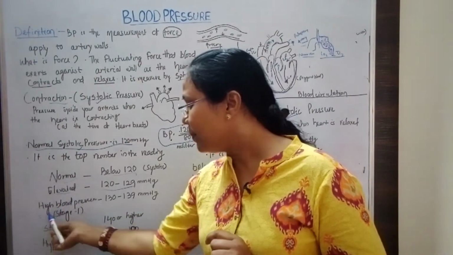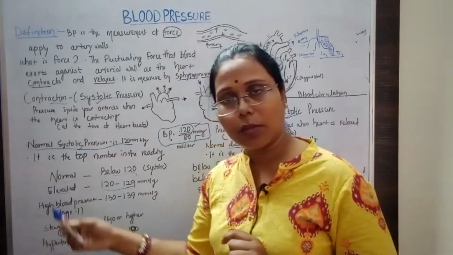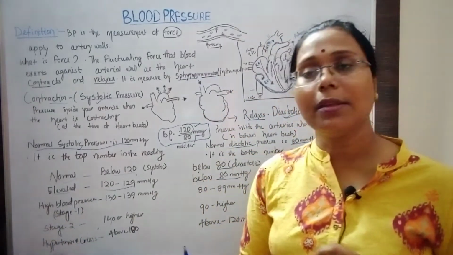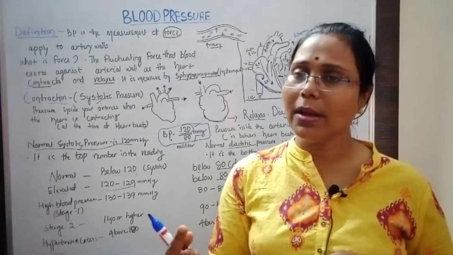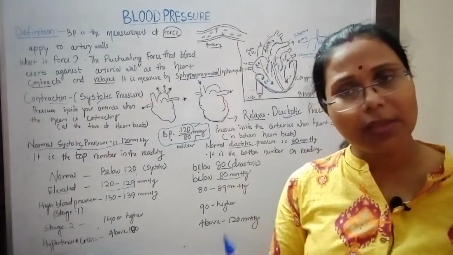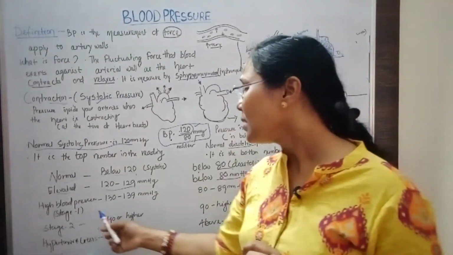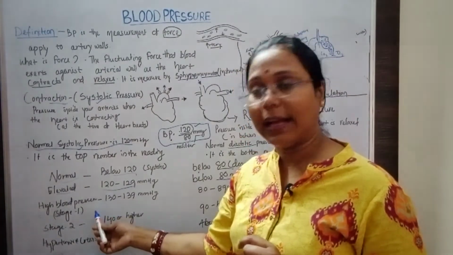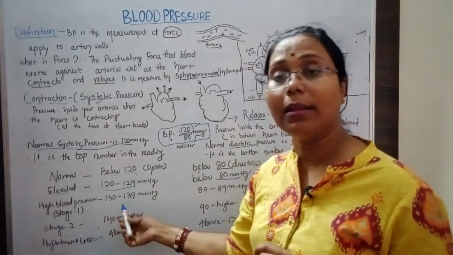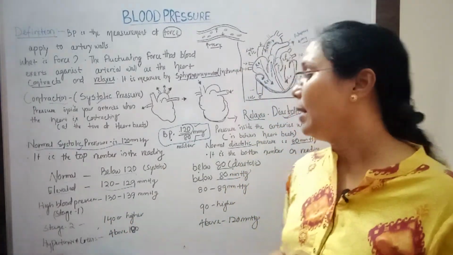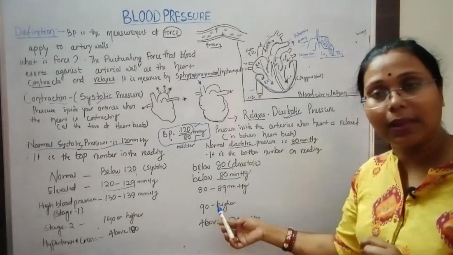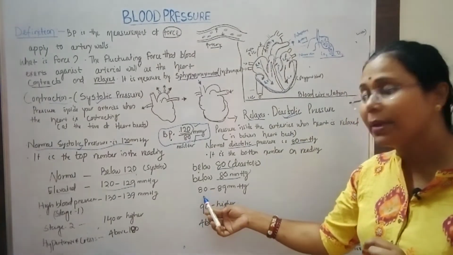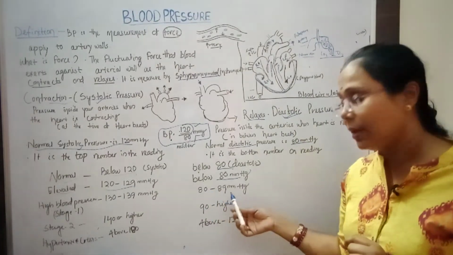Then high blood pressure, also known as hypertension. It is of two types, stage 1 and stage 2. In stage 1, the systolic pressure rises from 130 to 139 mmHg, and the diastolic also increases, that is 80 mmHg to 89 mmHg.